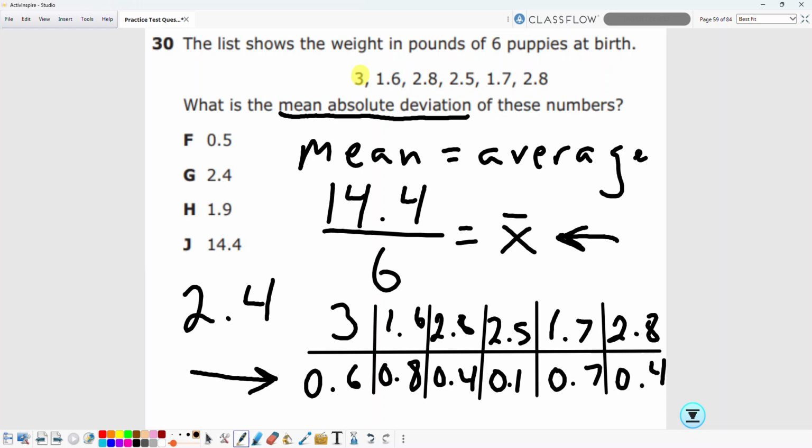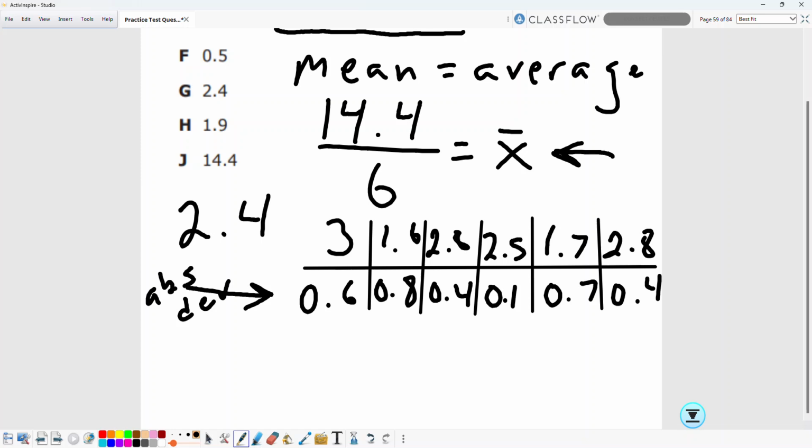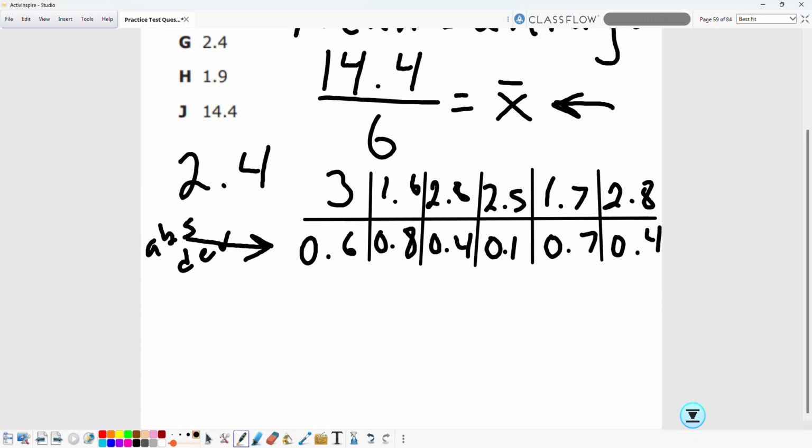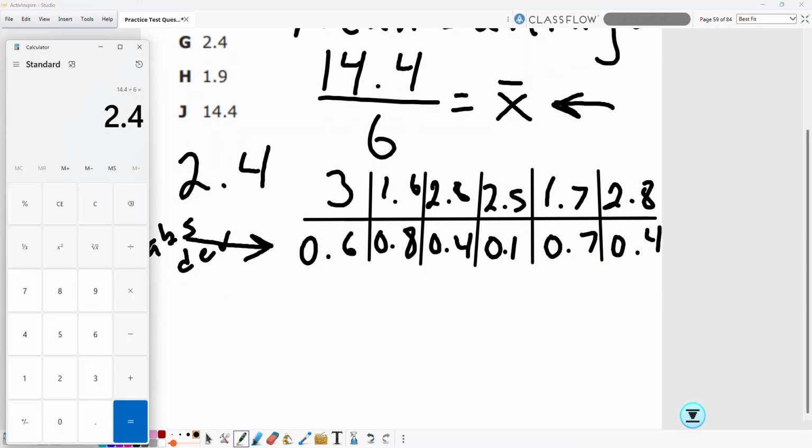Well, we're not done yet. We want to know the mean absolute deviation. So this is absolute deviation. Now we want to know what the mean of that is. We want to know what the average is. Okay, let's go back to our friendly calculator. Let's clear everything. All right.